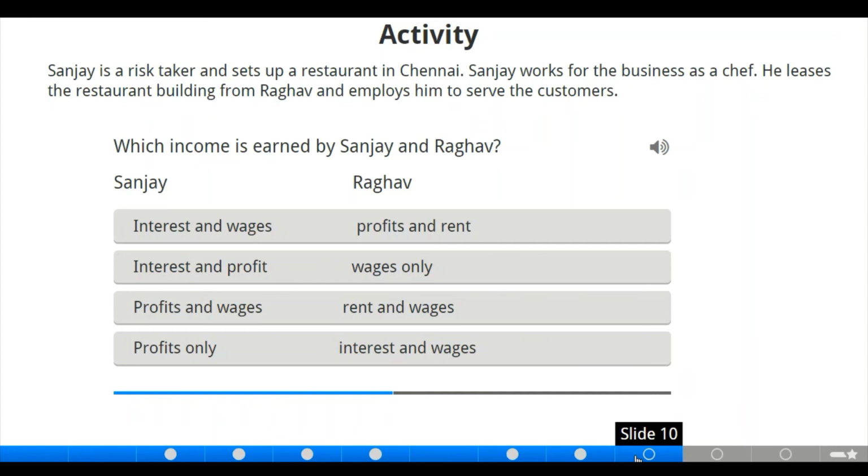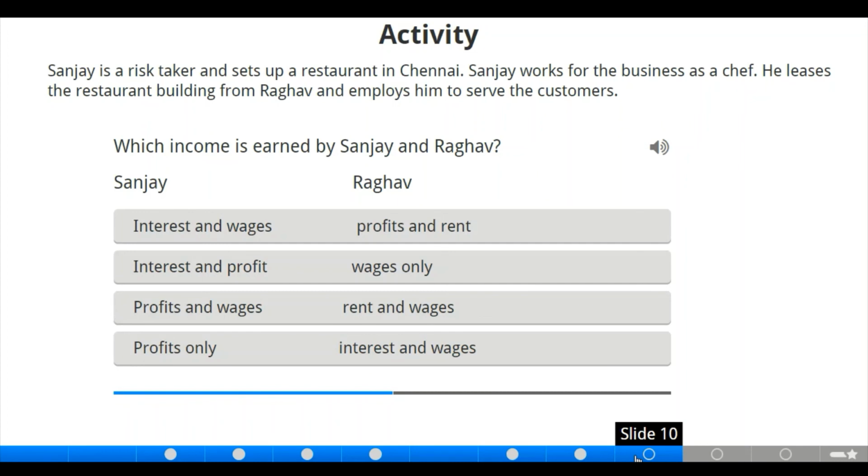That means he's going to receive two rewards: profit and wages. Now, he leases the restaurant building from Raghav. Raghav is the owner, so he's going to collect rent, and he's also employed to serve the customers. So as Raghav is collecting rent, he's also entitled to wages.